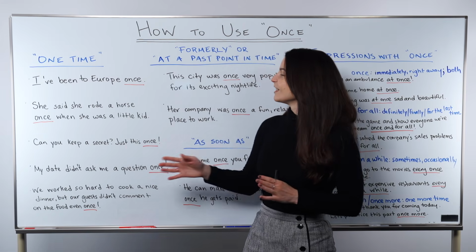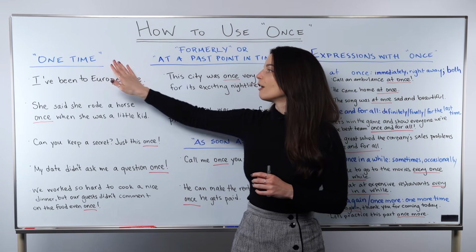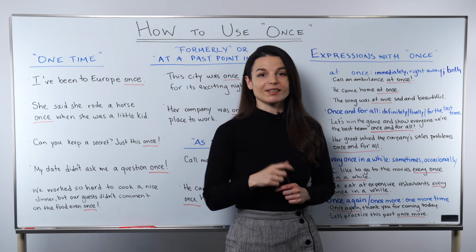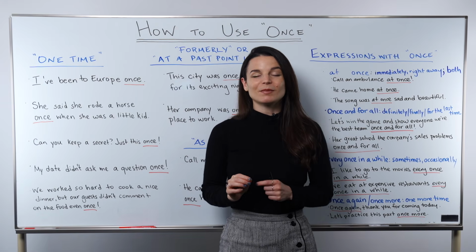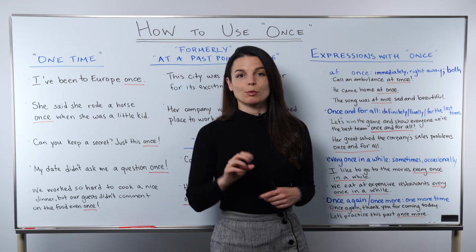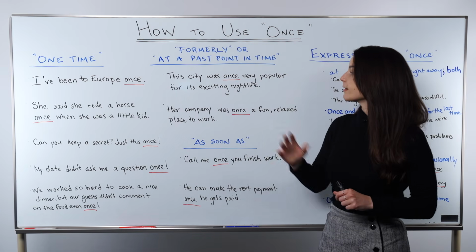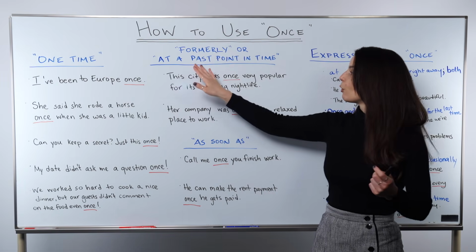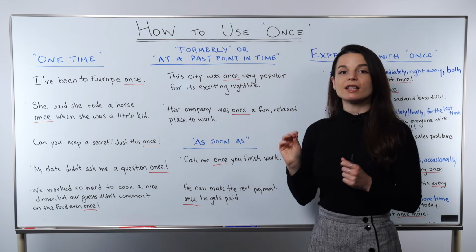So all of these sentences express the meaning of one time, literally just one time, one instance of something. Okay, with this in mind, let's continue to the second group, the second category of meaning for this lesson. This category is formerly, or at a past point in time.